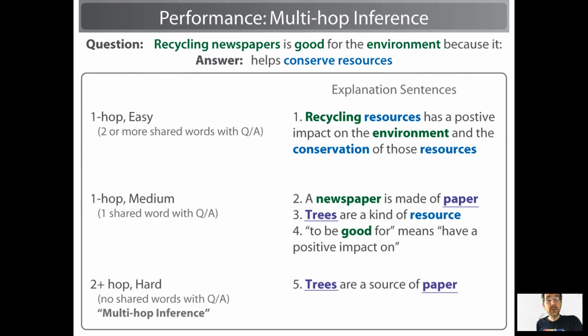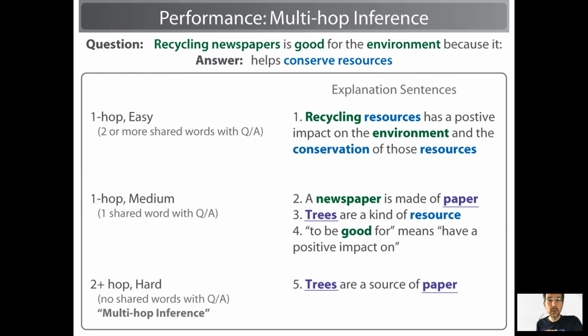Whereas explanatory facts that have only one word in common with the question or answer might be more challenging. We call those one-hop medium. And facts with no words at all in common with the question or answer might be very difficult to find and ostensibly require some sort of multi-hop methods that hop from those easier to find facts to get to these harder facts. And so here we've labeled those the two-hop hard facts.